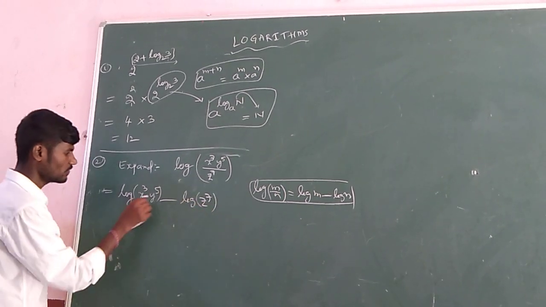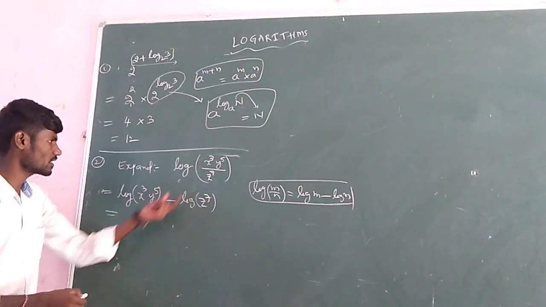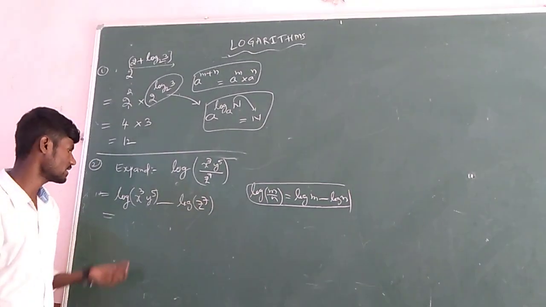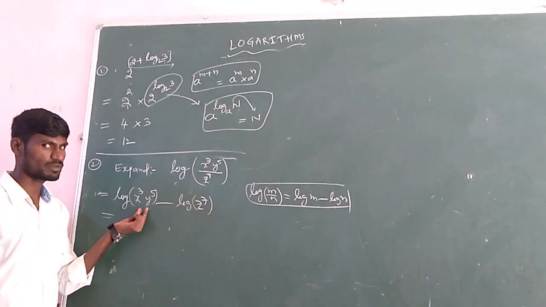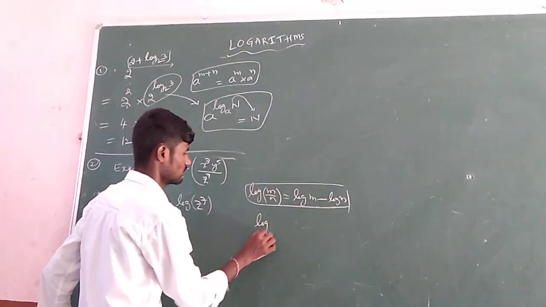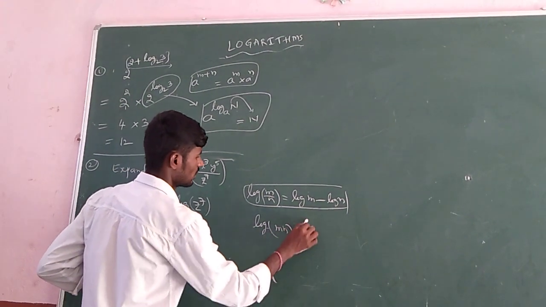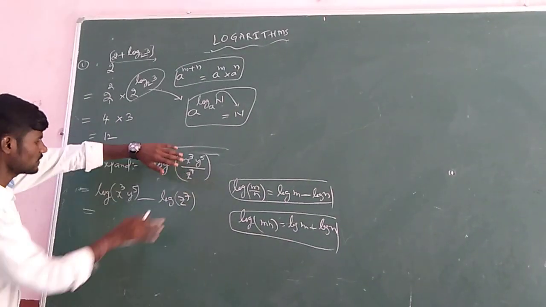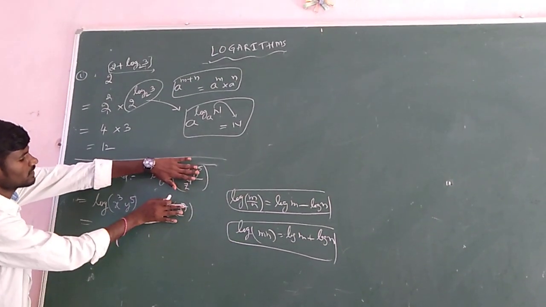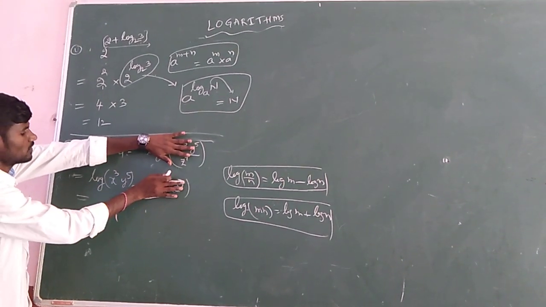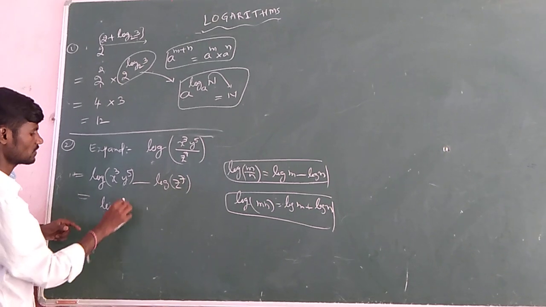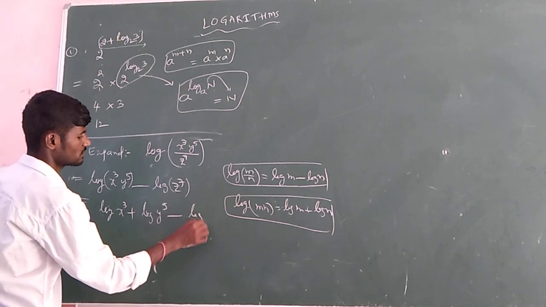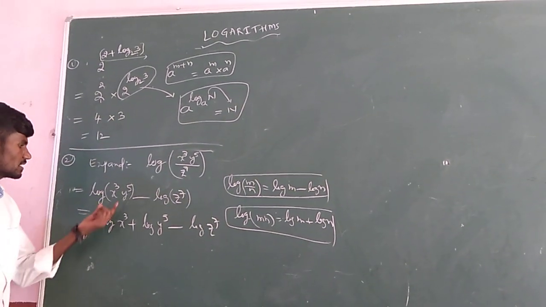That's it. Now if you observe, this is again in which form? In this problem itself we can observe 2 types. First, the quotient formula, the division formula, is completed. And if you observe here, it is in product form. Logarithm of mn is log m plus log n. So if this alone is your problem, for 1 mark if they ask to expand log x cube y power 5, you will get log x cube plus log y power 5, minus log z power 7 as it is. Understood?